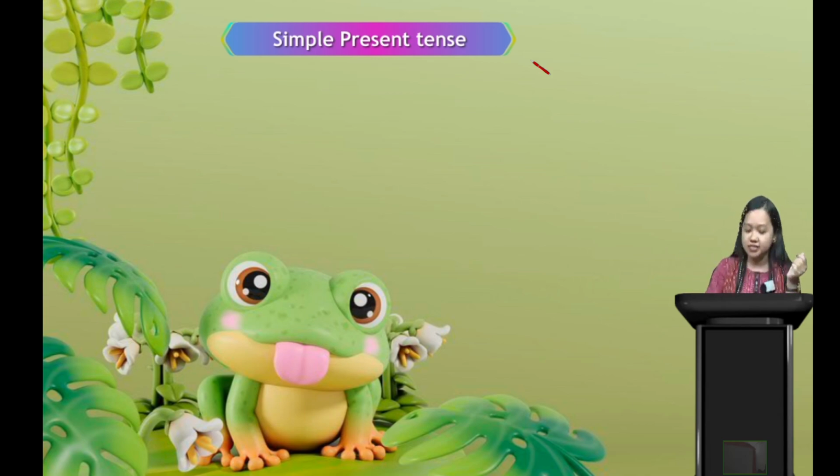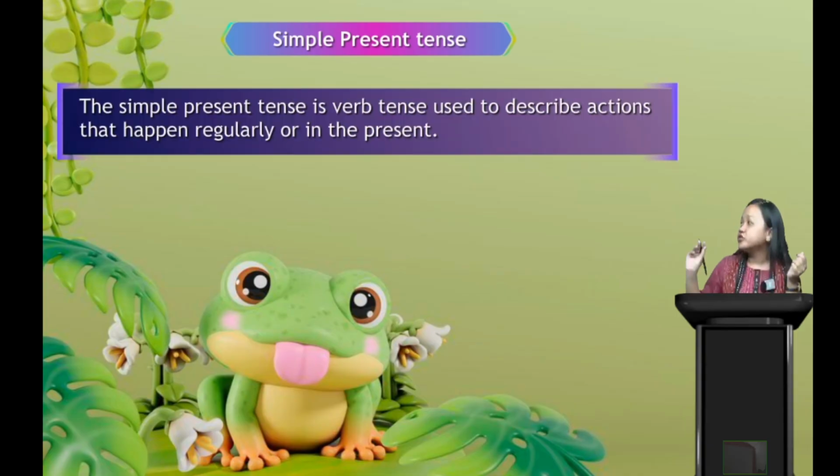So why has it been written as listens? Let's understand what simple present tense is. We can see the definition or meaning of simple present tense. Let's read together. The simple present tense is a verb tense used to describe actions that happen regularly or in a present situation. It is an action tense.